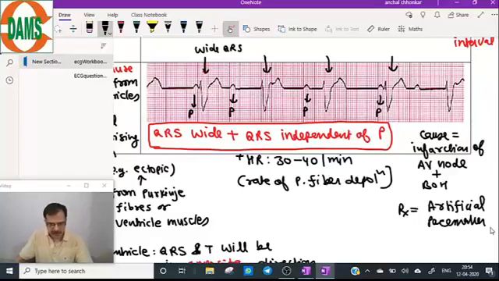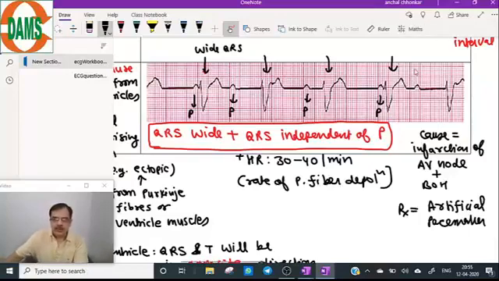How is QRS independent of P? Because of third degree AV block, the pacemaker for the ventricle is different, and the pacemaker for the atria is the SA node. The clinical features will be syncope and dizziness.